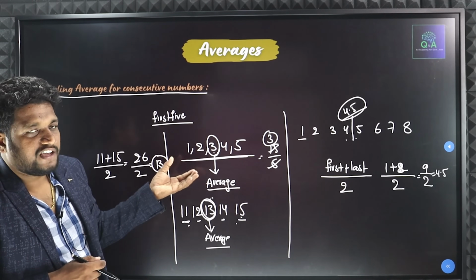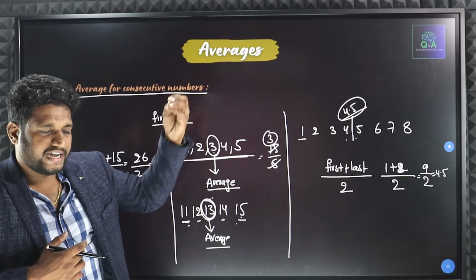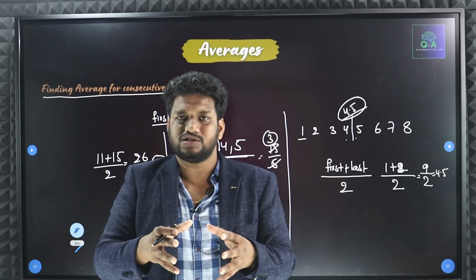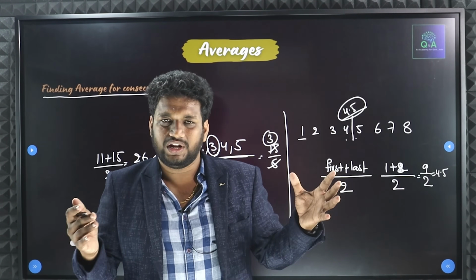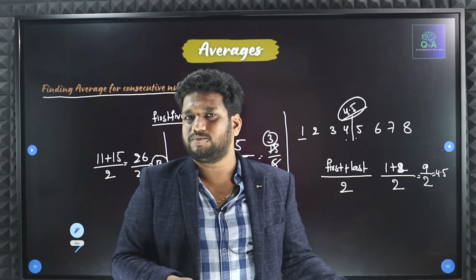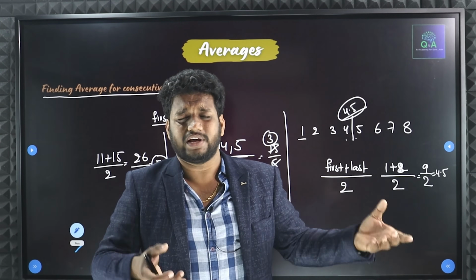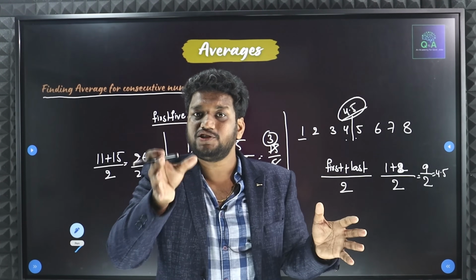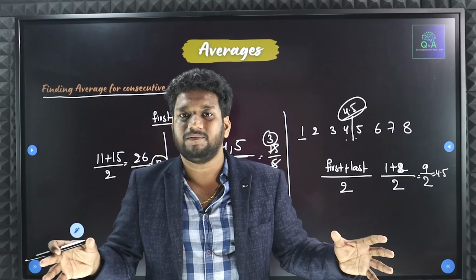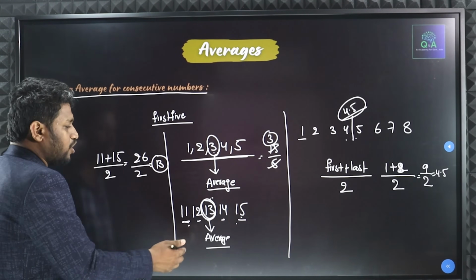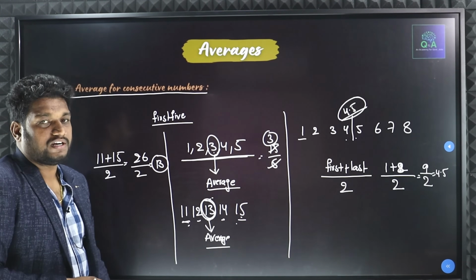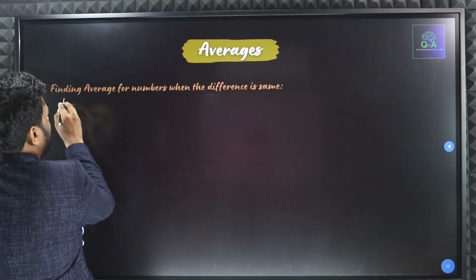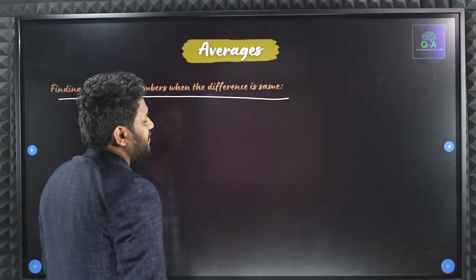For suppose if they are giving a lot of numbers, directly you can take the first number and last number divided by 2. This logic will apply for anything. If you take even numbers also, if you take odd numbers also, if you take squares also, any type of number where the difference is same, the difference should be same. If the difference is same, directly you can apply this rule called first number plus last number divided by 2. Now, here if you see, finding average for numbers when the difference is same.